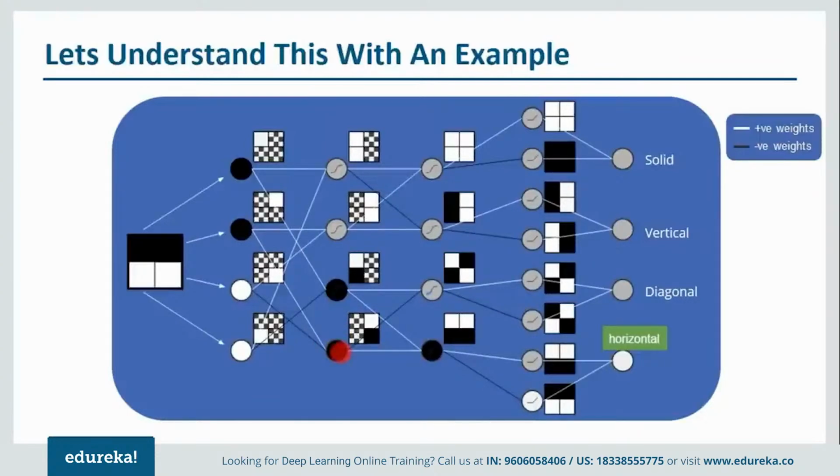Now if we notice what will happen next, we'll provide one input here which will be negative with a positive weight, which will be again negative, and this will also be negative with a positive weight. So that will again come out to be negative. That is why we have got this kind of a structure. If you notice, this is nothing but the inverse of this particular image. When I talk about this node over here, we are getting a negative value with a positive weight which is negative, and a negative value with a negative weight which is positive.